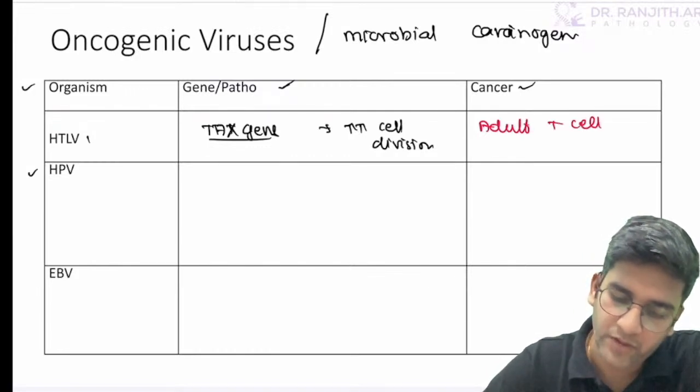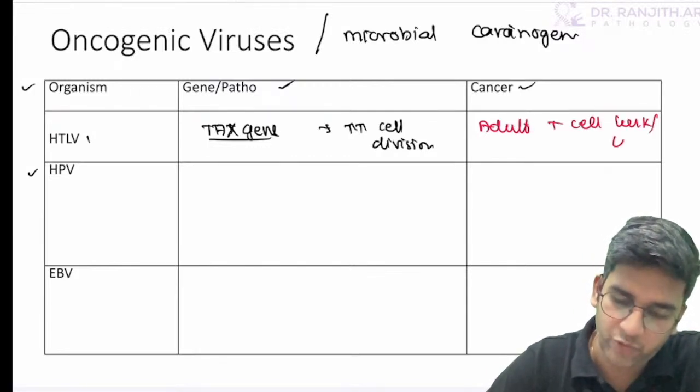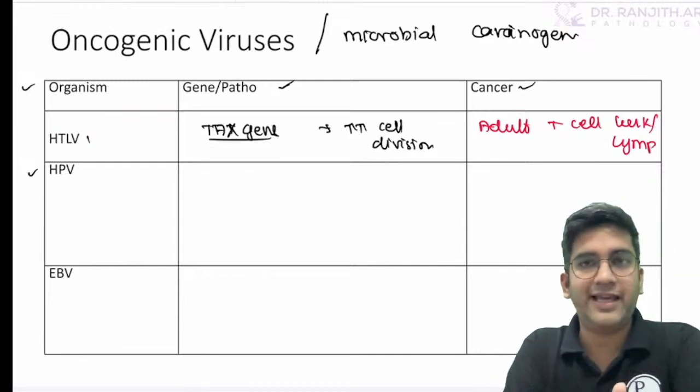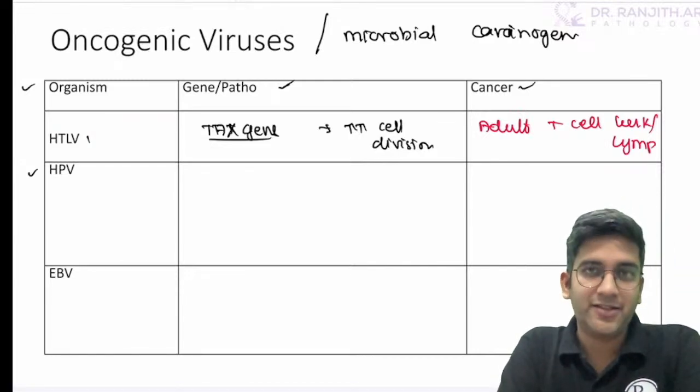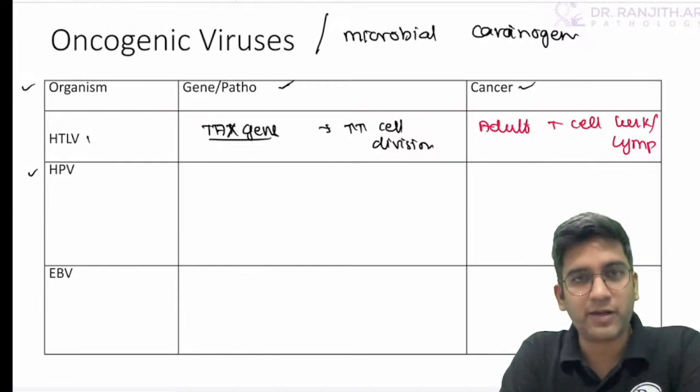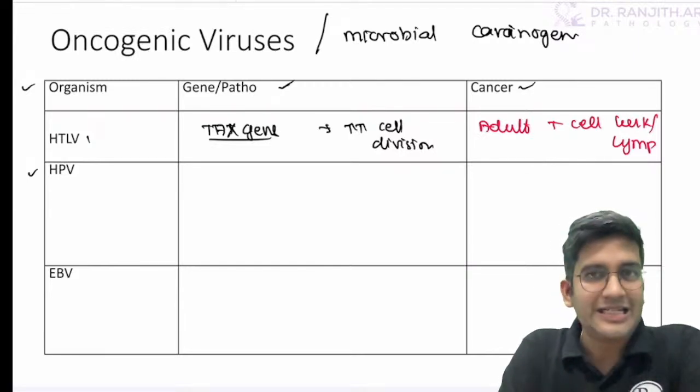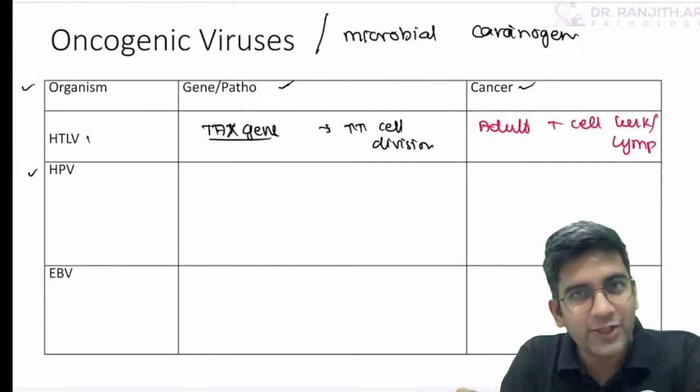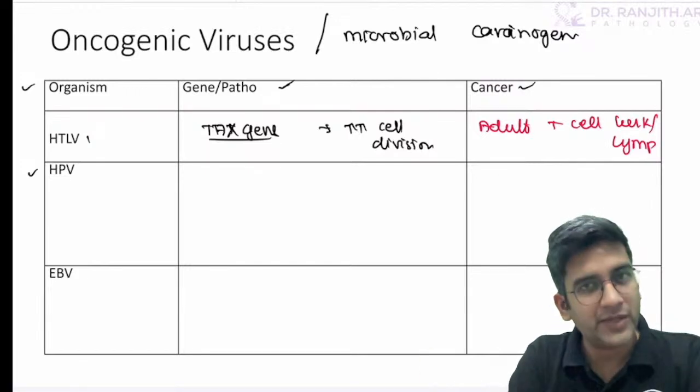Adult T cell leukemia lymphoma. See, the beauty of expanding an answer is that it's very easy. The thing to be concise is very difficult, right? You can easily expand. If you talk about the tax gene and adult T cell leukemia lymphoma, you can definitely write about the clover leaf shaped cells. You can put an image of that.